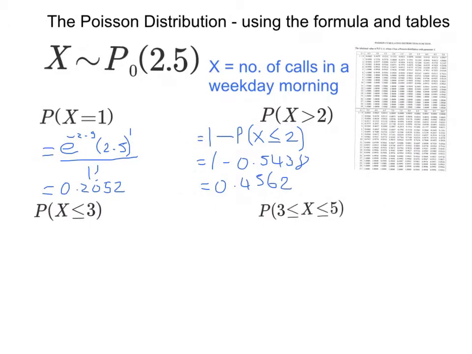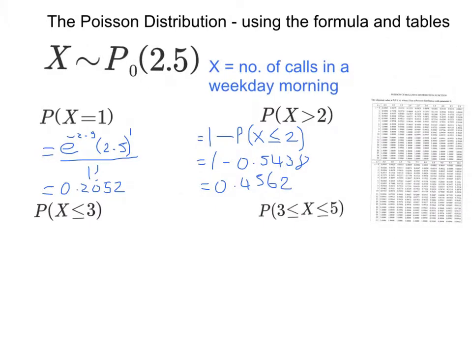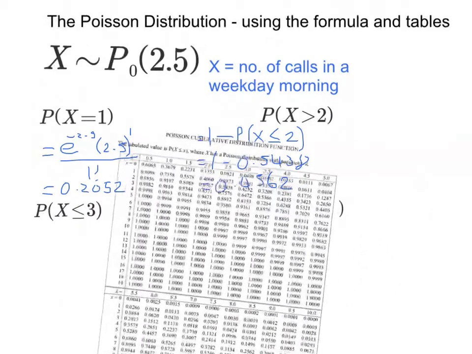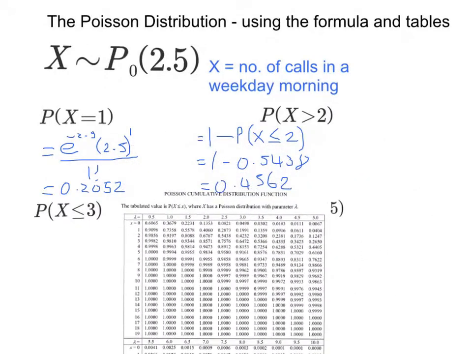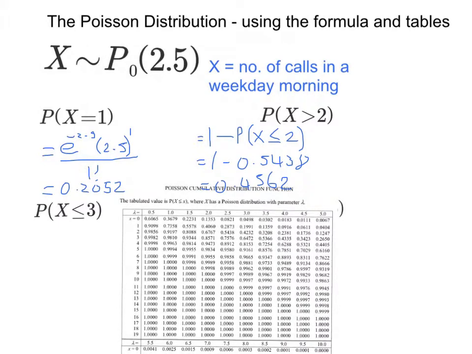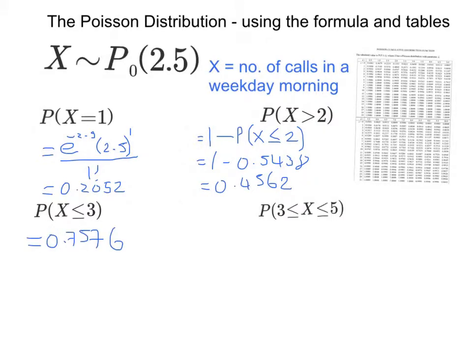Okay, same idea with this next one. I can use the tables because lambda is 2.5 and my x is 3. So looking at the table, looking across to lambda is 2.5, looking down to x is 3, I get that the probability that x is less than or equal to 3 is 0.7576.